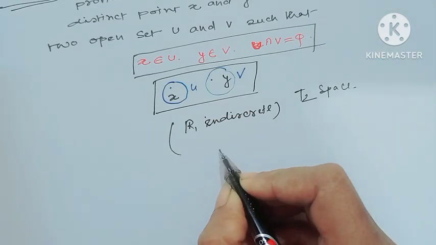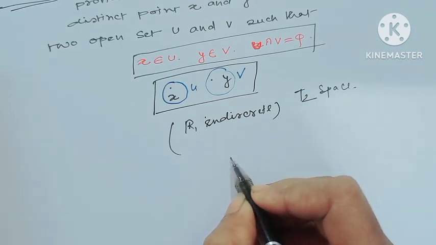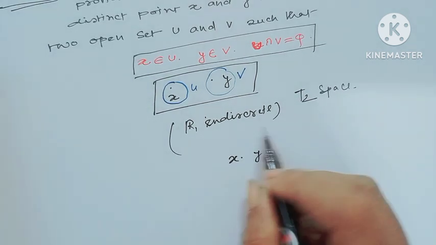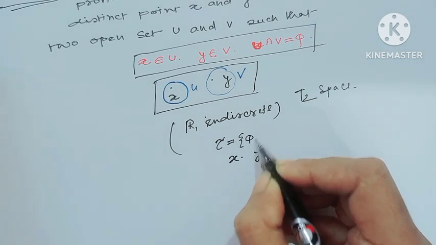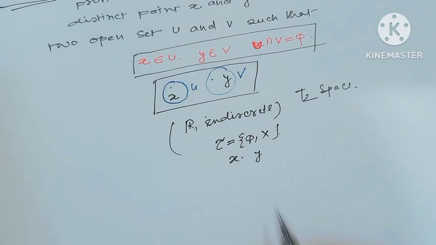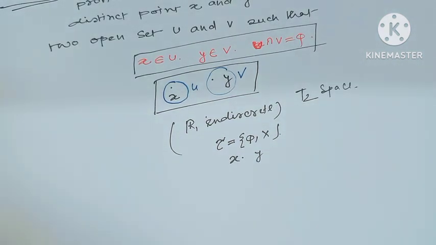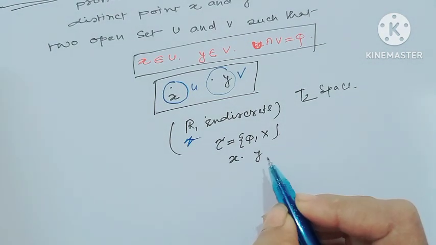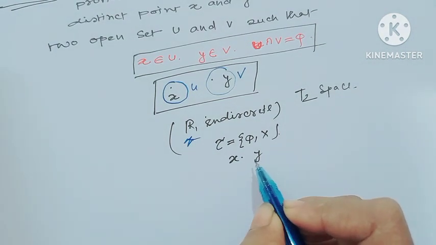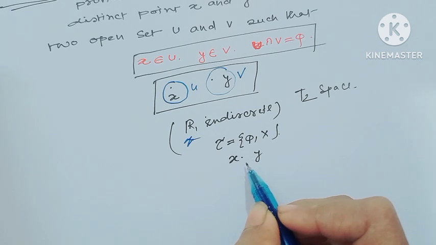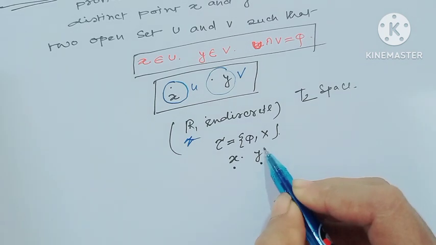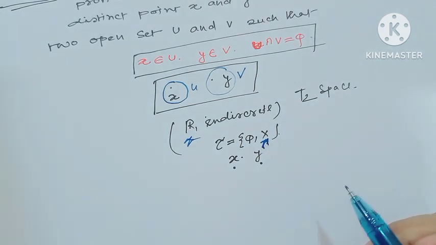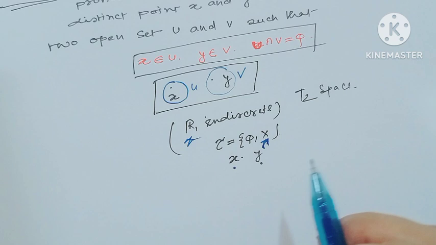If we consider two points x, y in this space, we all know that the only open sets in the indiscrete topology are phi and X. If we consider two points x, y in R with the indiscrete topology, there do not exist disjoint open sets. The only open set containing x and the only open set containing y is the whole space X. So there does not exist any disjoint open sets containing x and y.